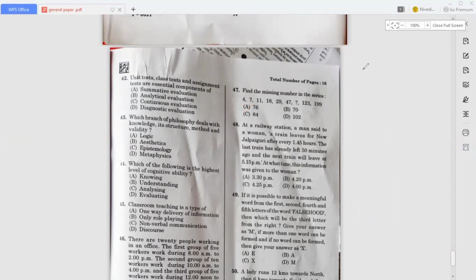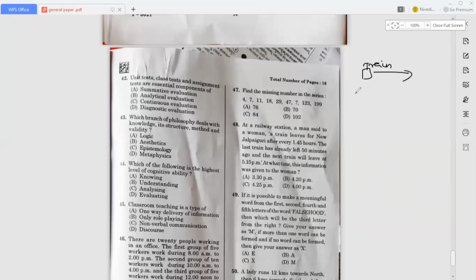So here see, this is somehow a train. Okay, so they mention that after every hour the last train left 15 minutes ago. Okay, so here 1:45, that is the time variation. The time variation is what?